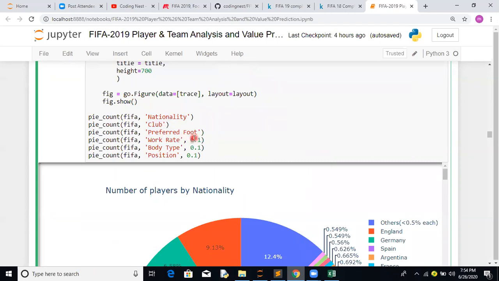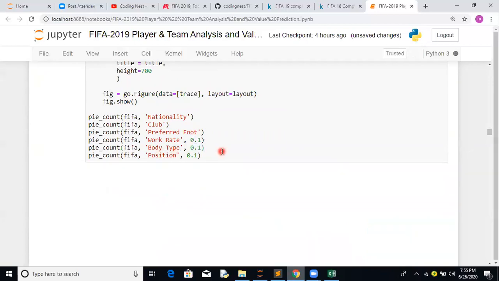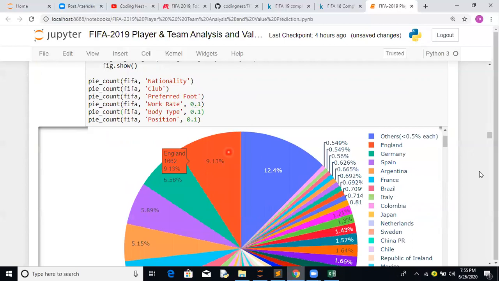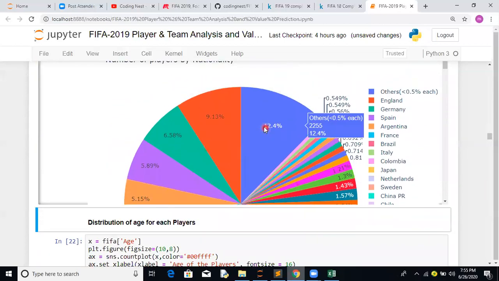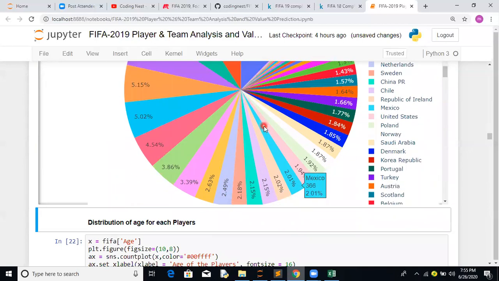There is also an additional feature in the pie chart: the angle to pull a slice out of the pie, which is a percentage between 0 and 1. Then body type and position. So let's try to execute this. Since we are using plotly, it will give you a nice visualization.